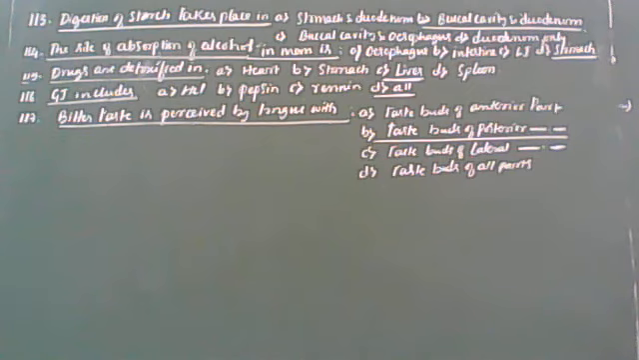So digestion of starch takes place in the buccal cavity and duodenum. The site of absorption of alcohol in man is the stomach. Drugs are detoxified in the liver. Gastric juice includes HCl, pepsin, and renin, all. Bitter taste is perceived by the tongue with the help of taste buds present in the posterior part of the tongue. That we should keep in our mind.